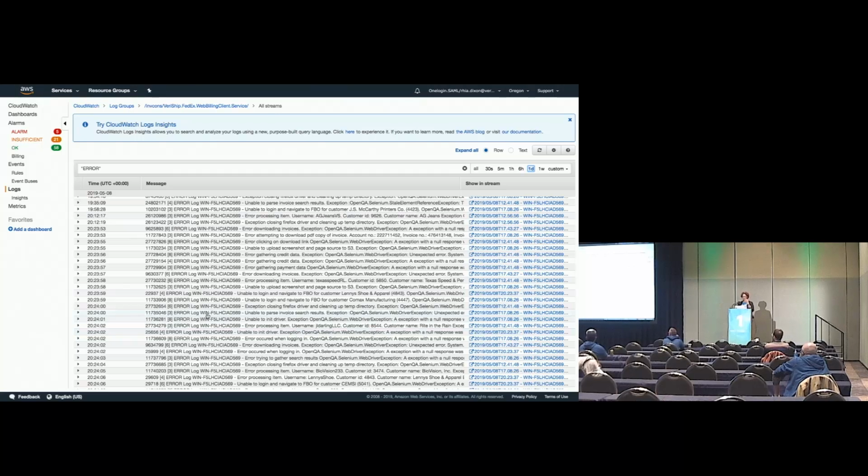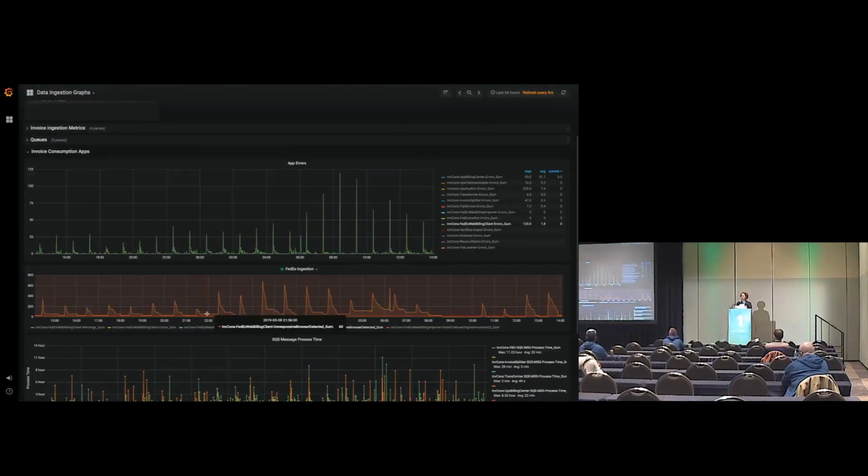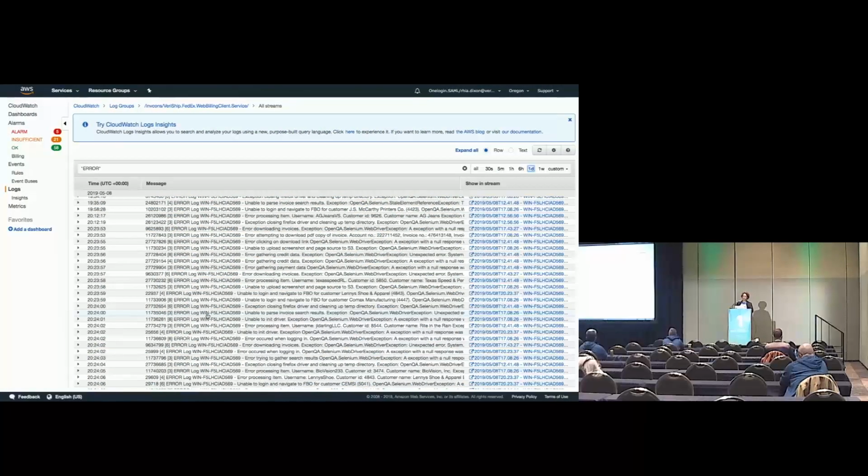So all of these errors, this lets us know where to go search in our logs because it's giving us the timestamp. We can go in here, filter down to this timestamp if we do a custom time, and get right down to that time to start seeing where errors popped up. Then once you get the error, you can do several things from there.